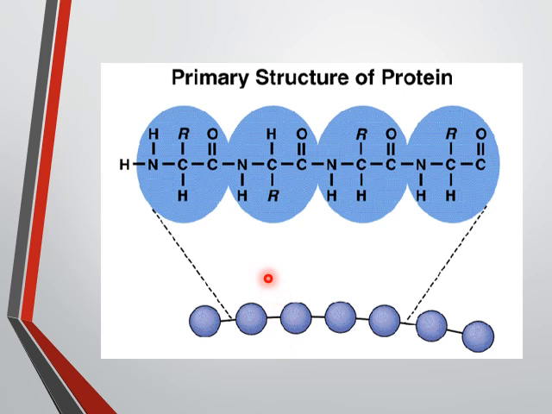In this picture you can see one amino acid, two, three, four, and the bond between them is peptide bond 1, this is peptide bond 2, this is 3, and so on. They form a linear, straight structure in this way. This is your N-terminal and this is your C-terminal. This is the first amino acid, and here you have the last amino acid. This linear structure of the protein is known as the primary structure.